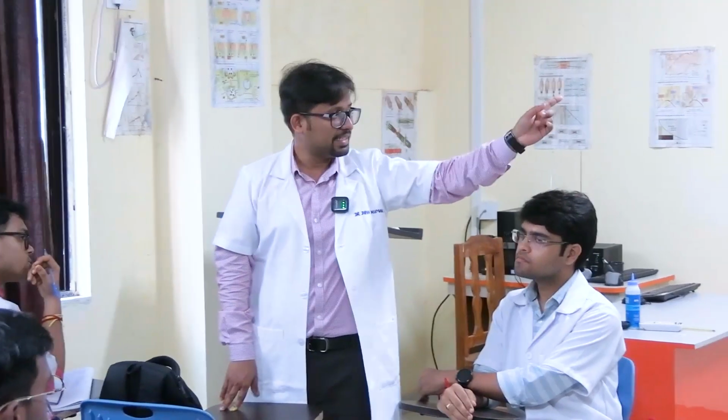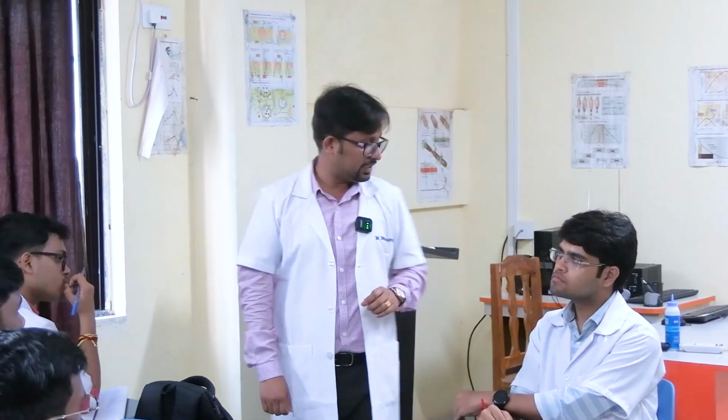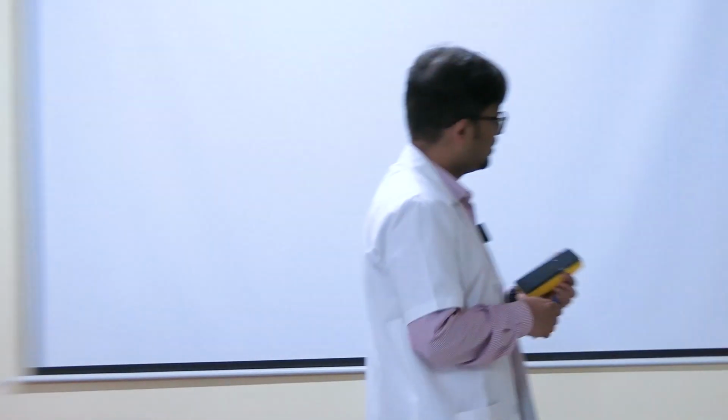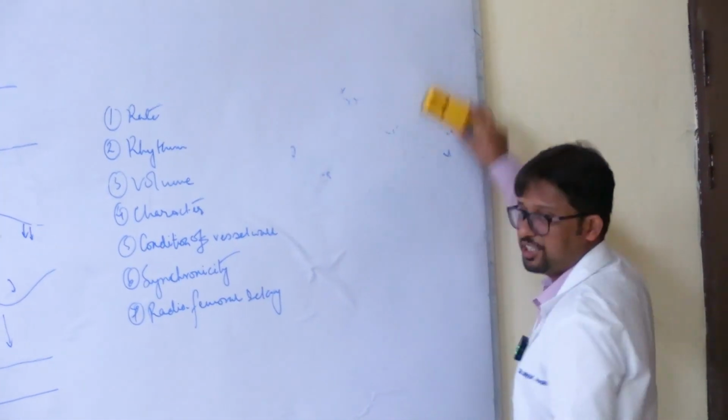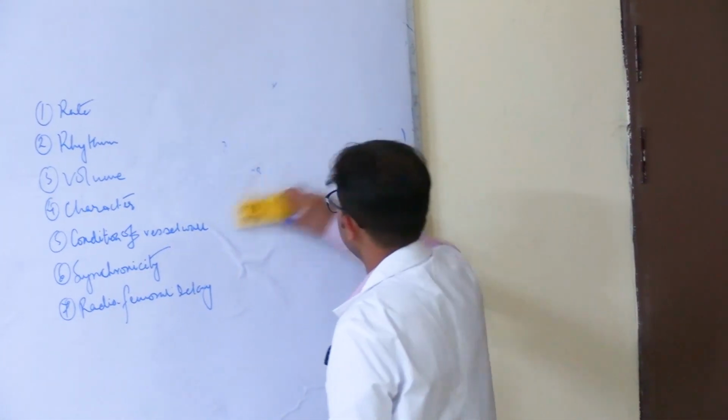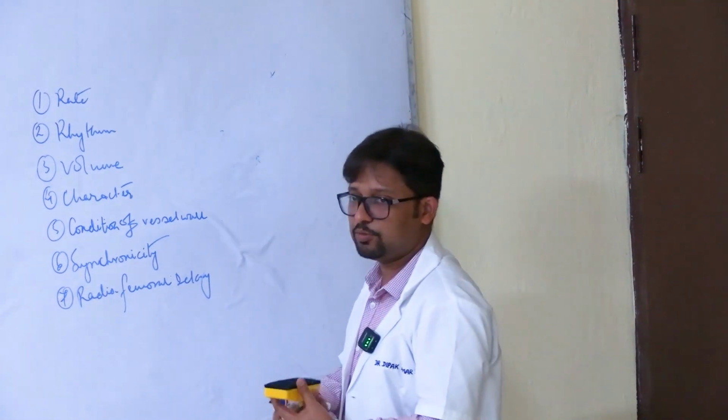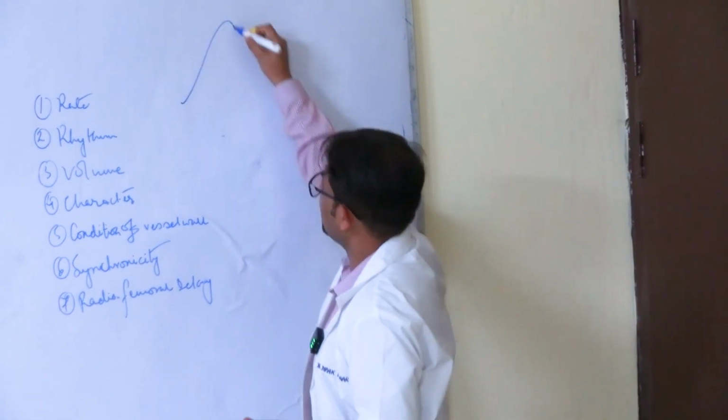Now coming to the last one that I skipped, character. Character is one aspect that is not clinically recordable. Character is digitally recordable with instruments. Right? In cardiac cycle, you must have read about the pressure waveform of the aorta. Same pressure waveform is transmitted to the peripheral arteries also.